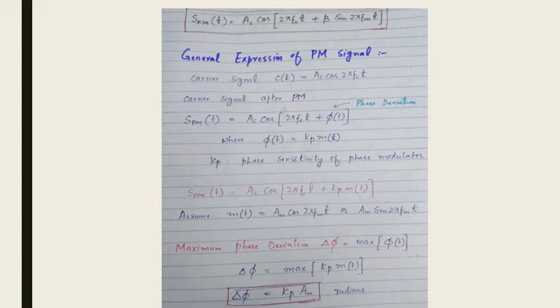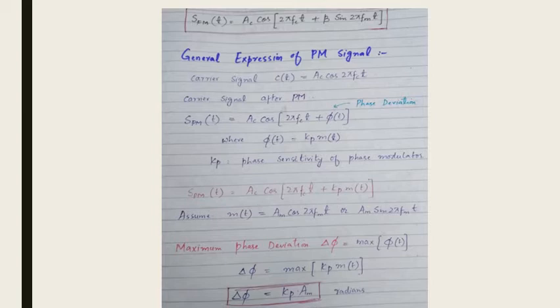Now move on to the general expression of a phase modulated signal. The carrier signal is Ac cos 2 pi fc t, and after phase modulation we have Ac cos 2 pi fct plus phi of t. So here phi of t is equal to kp into m of t. Kp is the phase sensitivity of the phase modulator, and instead of phi of t we can write kp into m of t in this equation. So this will become our general expression for the PM signal.